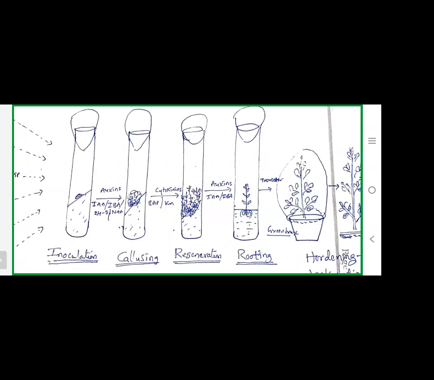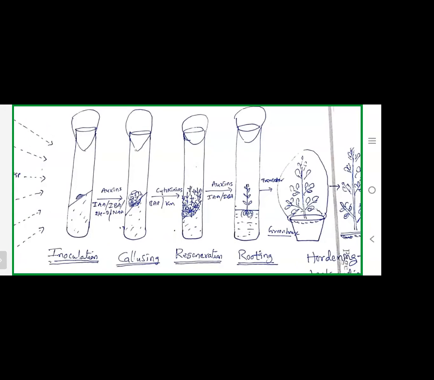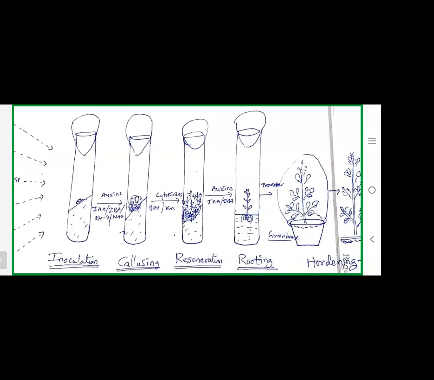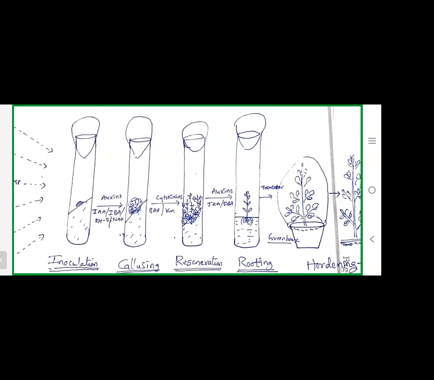Here, first is inoculation. The second one is callus formation. The third tube is regeneration. This callus will be subcultured on cytokinin media. By the effect of the cytokinins, this callus produces small plantlets.